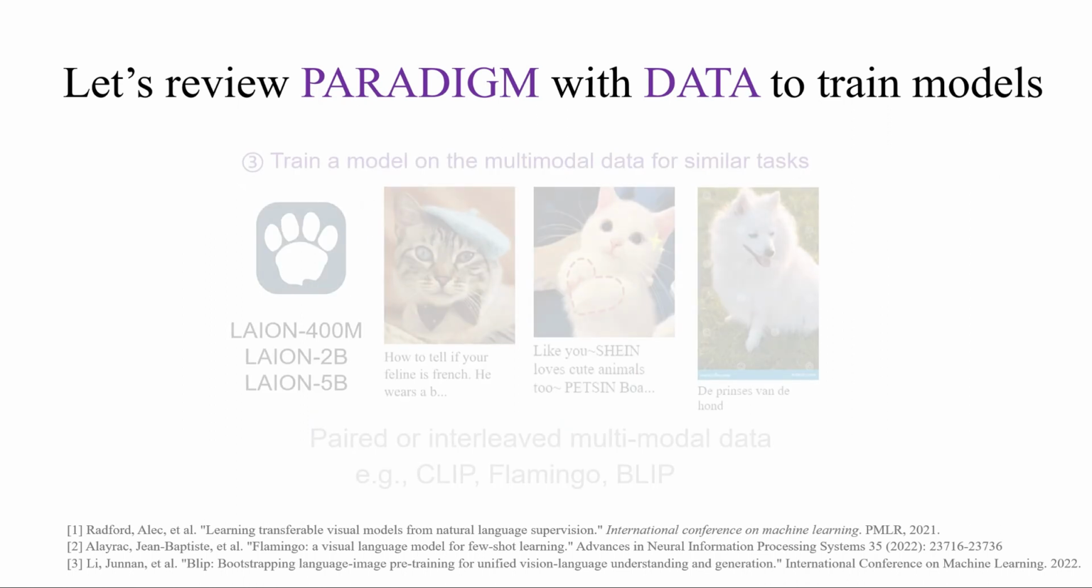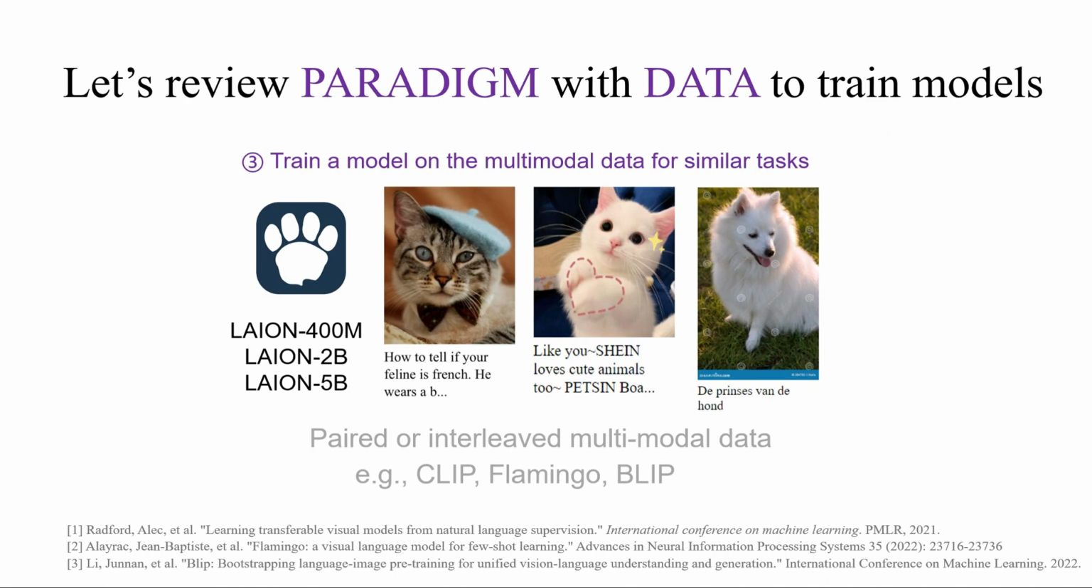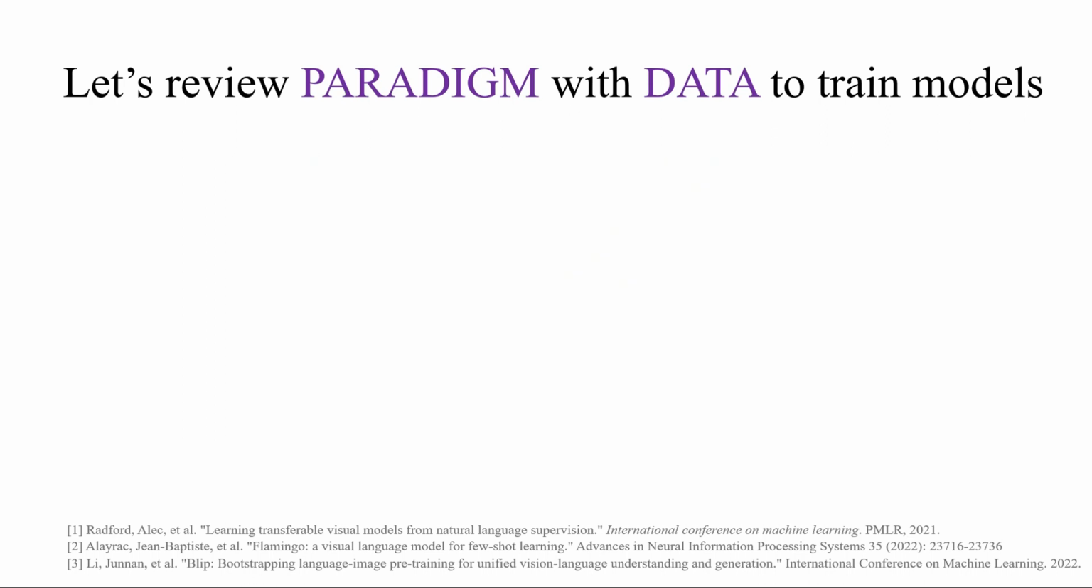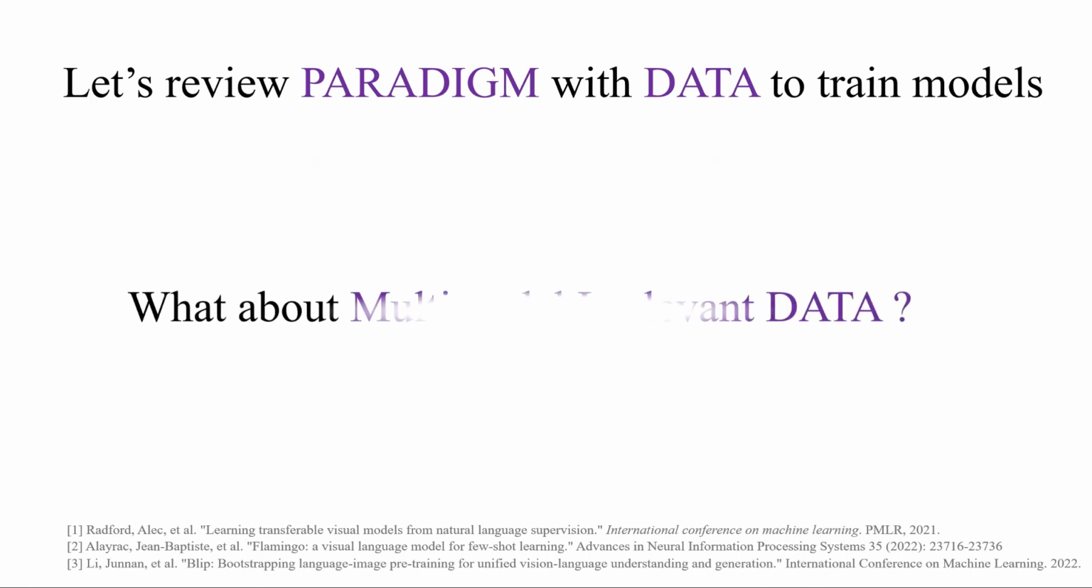We push boundaries further by training models on multimodal data, such as LAION-2B, for similar tasks. This introduces complexity and richness in the learning process. And finally, we ask, what happens when we introduce multimodal irrelevant data? That's the crux of our paper, as we'll soon explore. Yet our research suggests there's untapped potential in expanding beyond single modality, which brings us to our innovative approach with multimodal unpaired data.